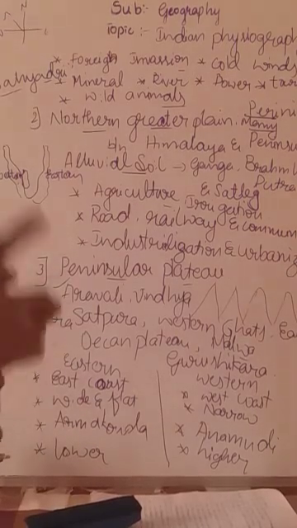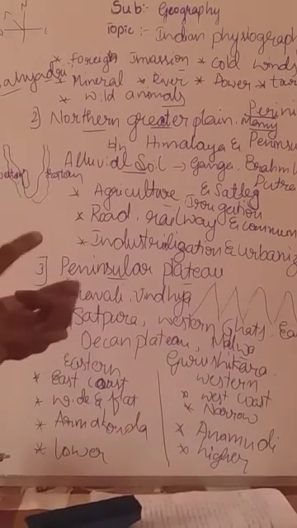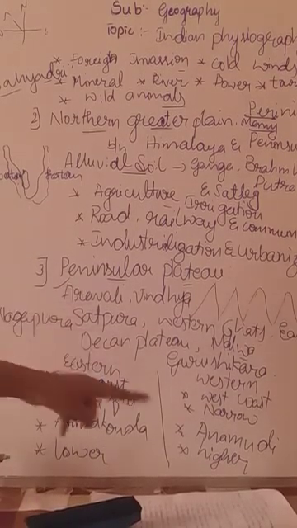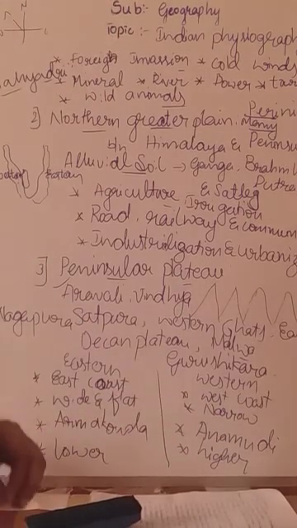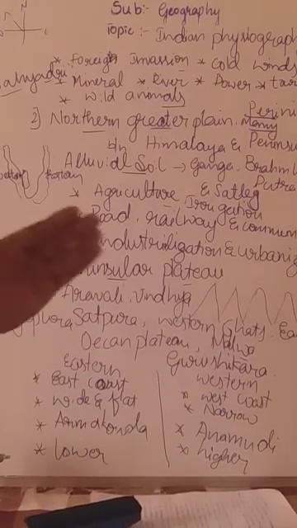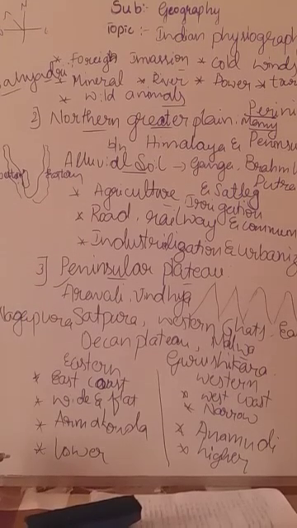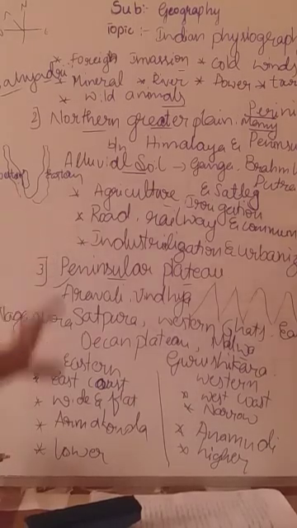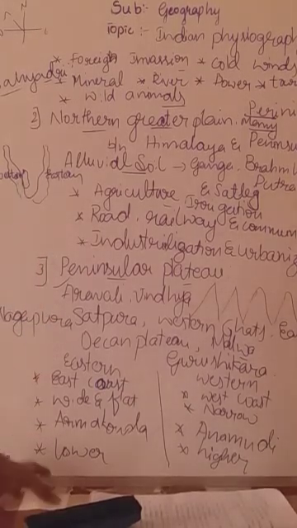Okay, highest peak of India is K2. Highest peak of the world is Mount Everest. Highest peak of South India is Anamudi. Where is it found? It is found in the Sahyadri ranges, I mean between Karnataka and Maharashtra. Okay, so this is about the Eastern Ghats and the Western Ghats.